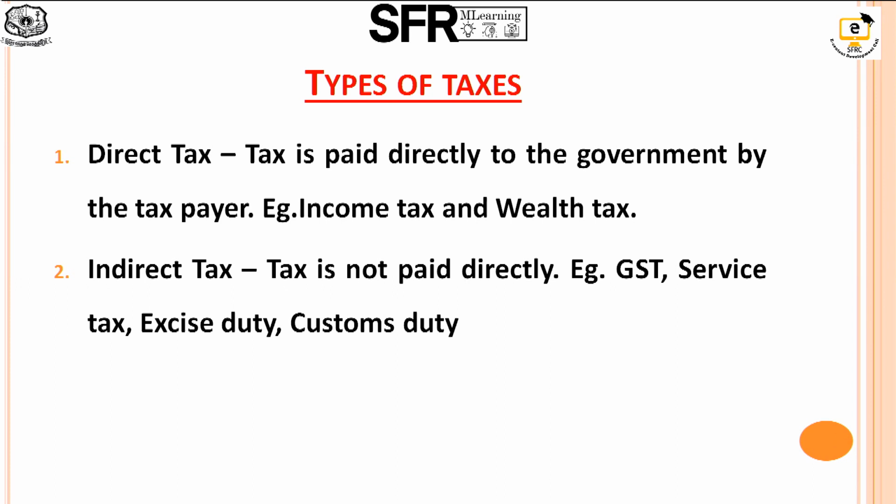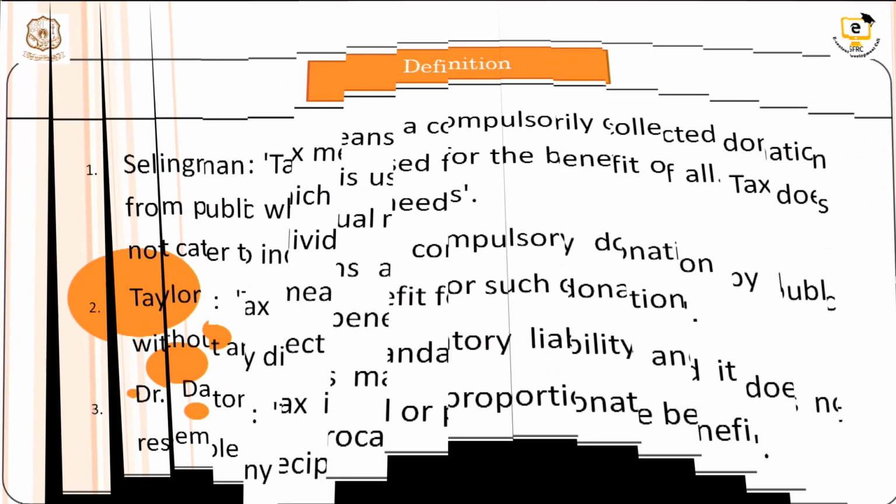Direct tax means the tax is paid directly to the government by the taxpayer. For example, income tax and wealth tax. The income tax and wealth tax are paid by the assessee directly to the government. Then the second type of tax is indirect tax. That tax is not paid directly to the government by the taxpayer. That is indirectly paid by someone else. For example, GST, sales tax, excise duty and customs duties.